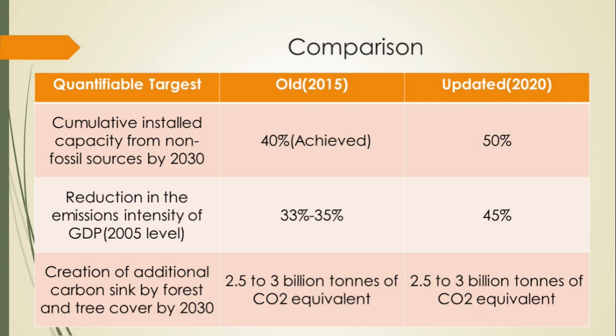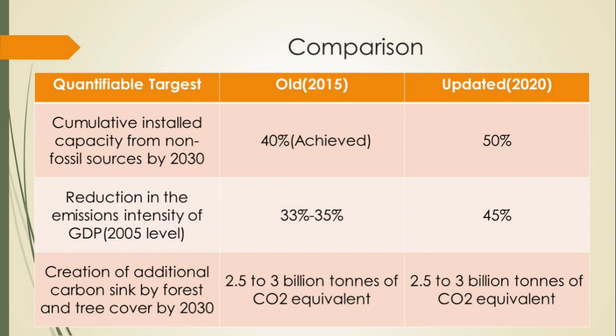So the old targets that India had set up. The first target you see in 2015 was cumulative installed capacity from non-fossil fuel sources by 2030, which was 40%. So we said that we'll install this 40% power generating capacity from renewable energy. So we have already achieved this 40% target.